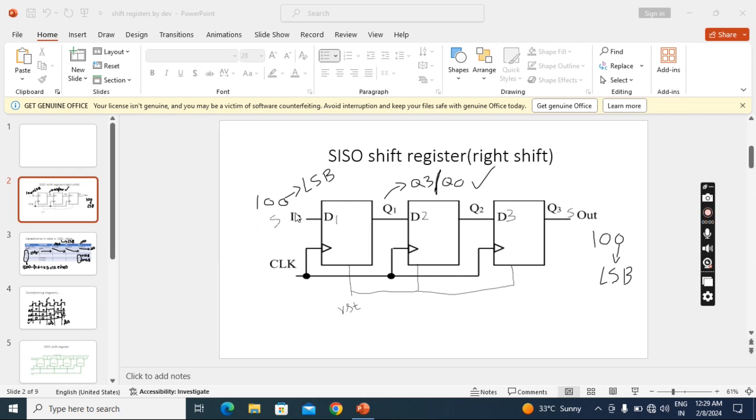Why is it called serial in? Because the input data goes bit by bit. I have taken 3-bit data. The left side 1 becomes the MSB, and the right side 0 becomes the LSB. So first the LSB will go, then the next bit, then the MSB. The bits are going one by one. That's why serial in. And at the output, first we get the LSB, then the next bit, and at last the MSB. So the output also we are taking bit by bit. That's why serial out.